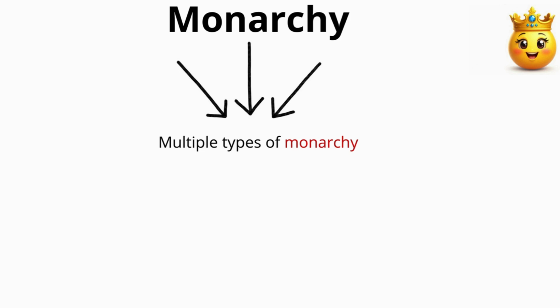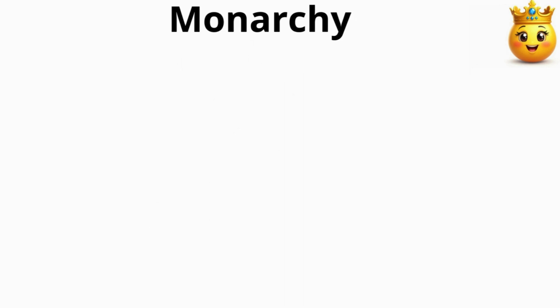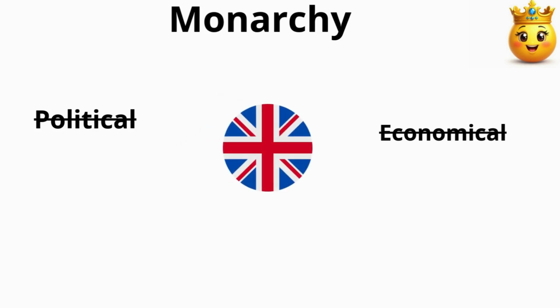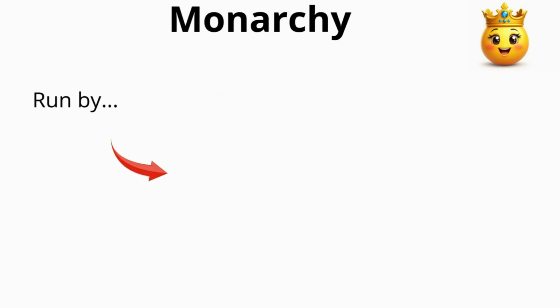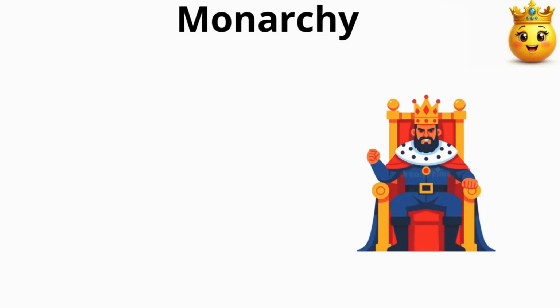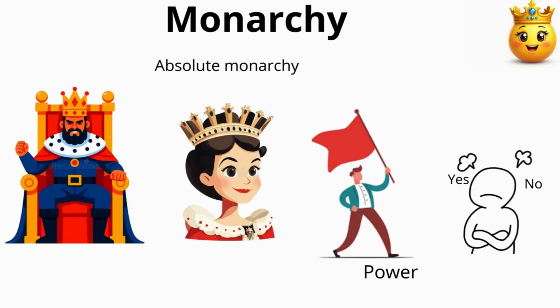There are different types of monarchies. One example is a ceremonial monarchy, where the monarch holds no real political or economic authority, such as in the United Kingdom. In such cases, the country is governed by a parliamentary system headed by a prime minister. In contrast, an absolute monarchy gives the king or queen full control over major decisions in the country.